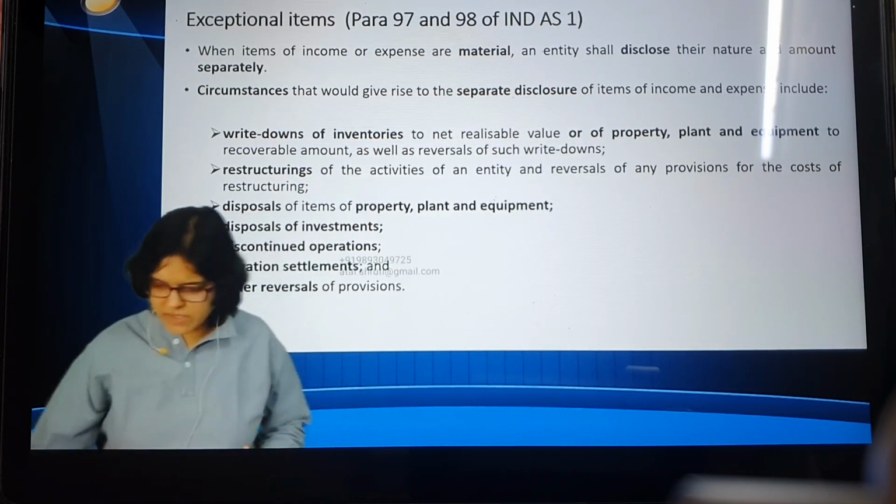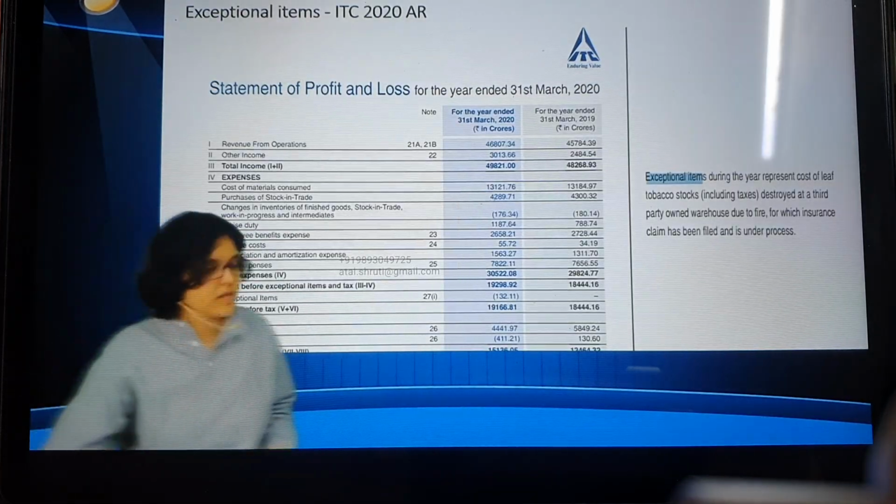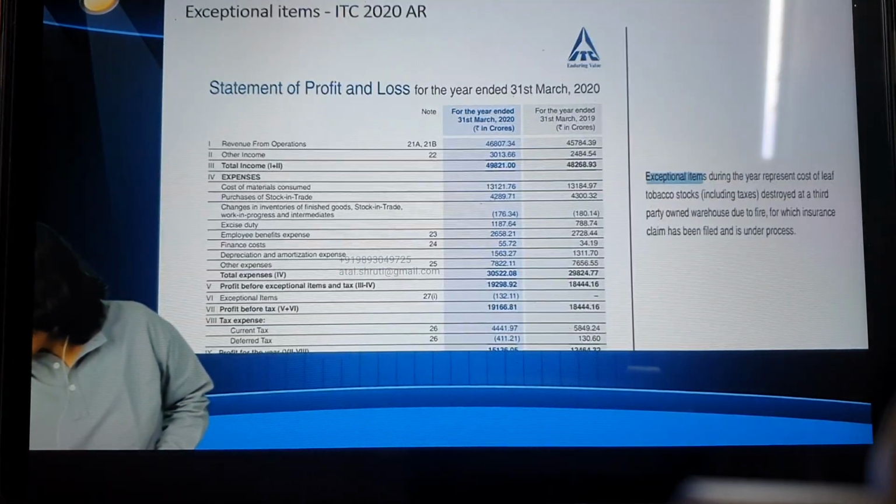Have you understood? First I'll complete the examples, then if you have any doubts, you can ask. I've taken 3 examples, and I've taken 3 screenshots. I'll try to zoom this in. By the way, this is ITC, right?